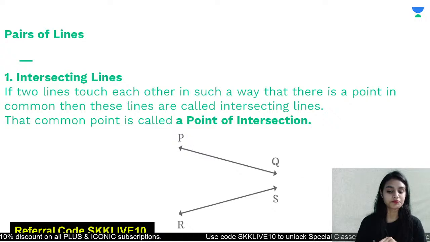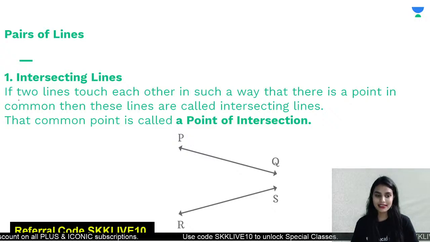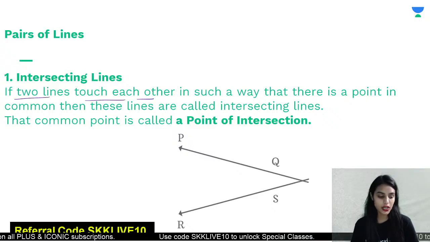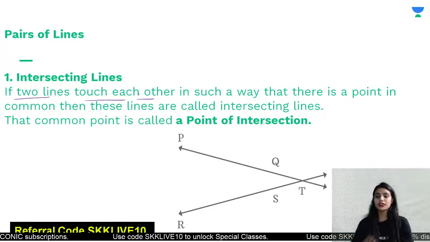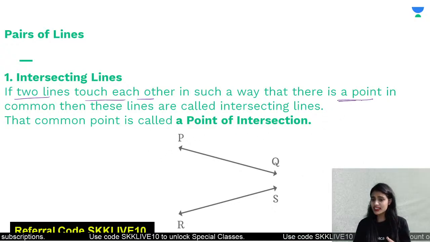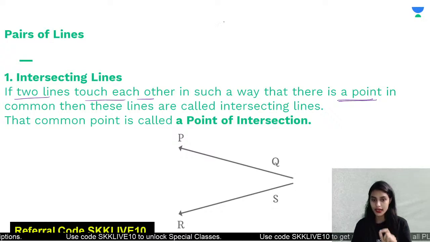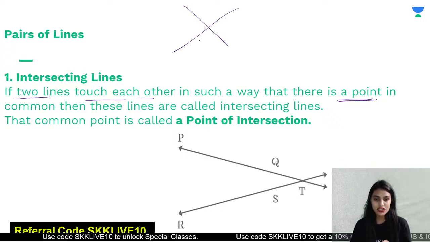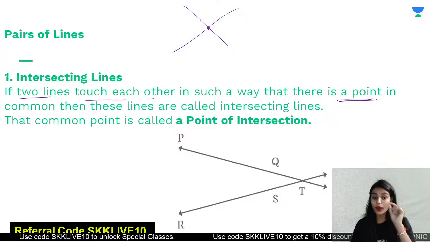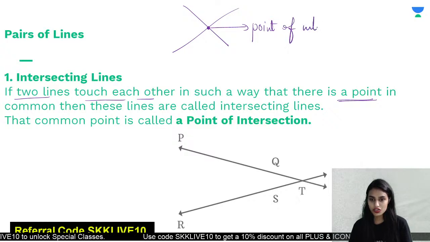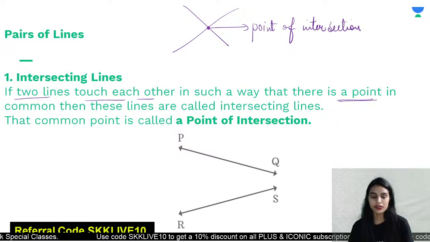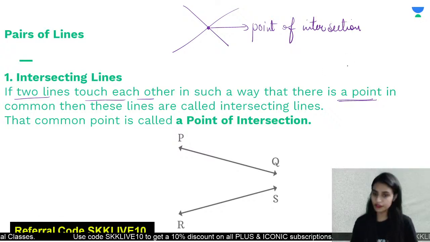Yes or no? Yes, of course. So class, if two lines touch each other, if there is one line and another line touching each other, then there is one point in common. For two lines to cross each other, there is a point which is common, and that point is called the point of intersection. Very well done. So this would be the point of intersection.